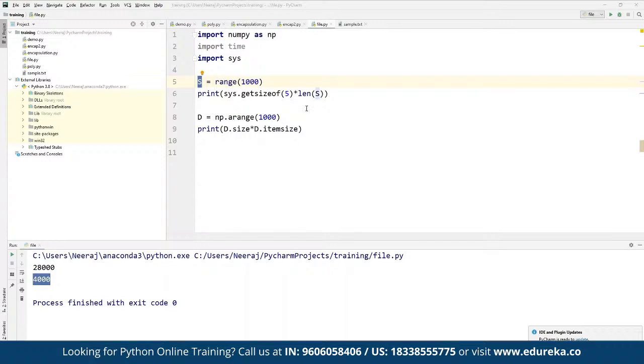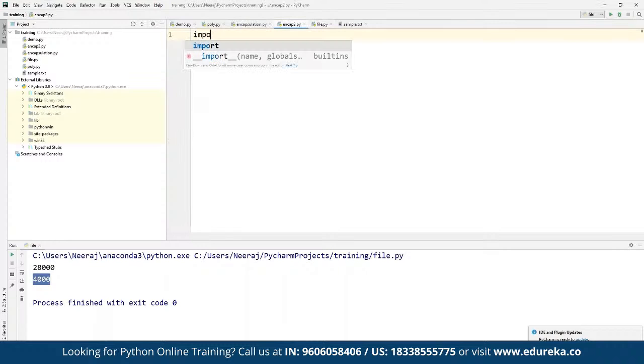In the same way, we can take another example to see how much faster a NumPy array is as compared to the given list. Let's do one thing. Let's comment out the entire code. Now we can add a new file. Here we can import time and sys, and we can see multiple more examples of how we can work with more operations in NumPy, and how we can make use of it for presenting the entire report here.